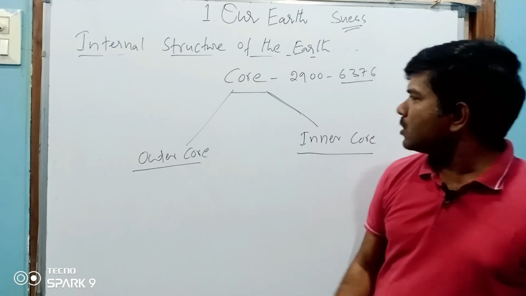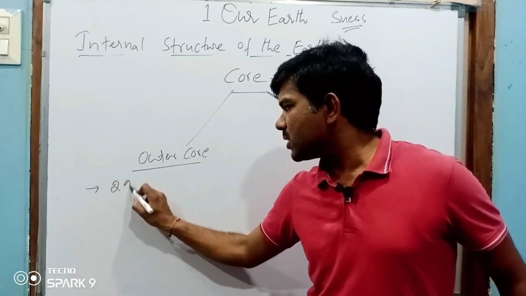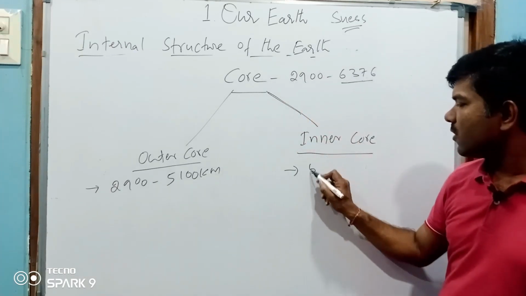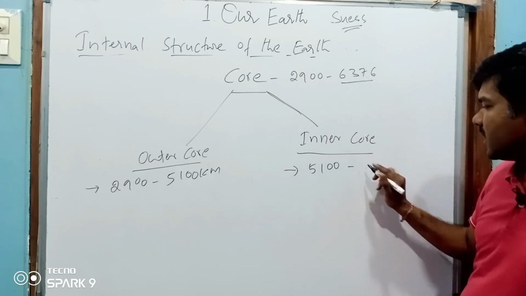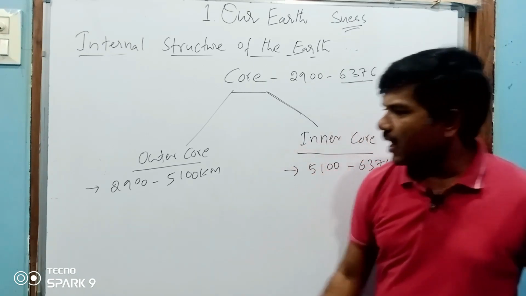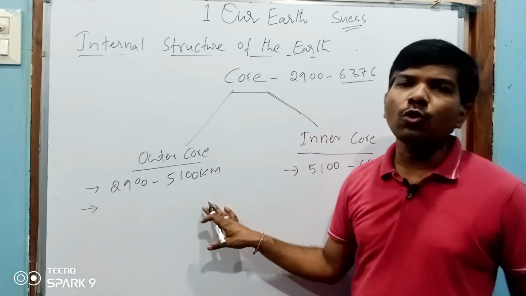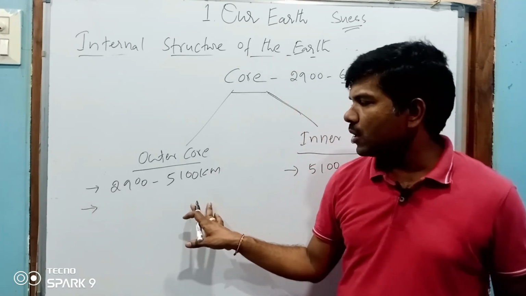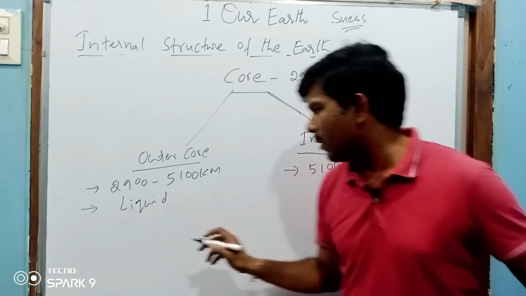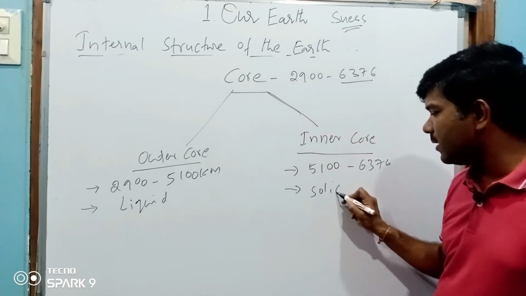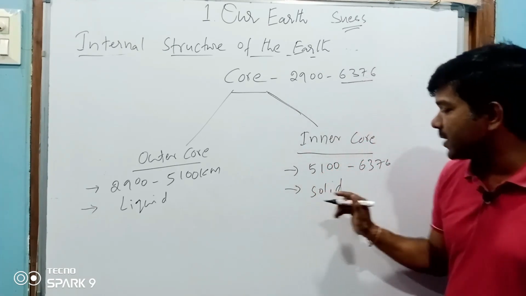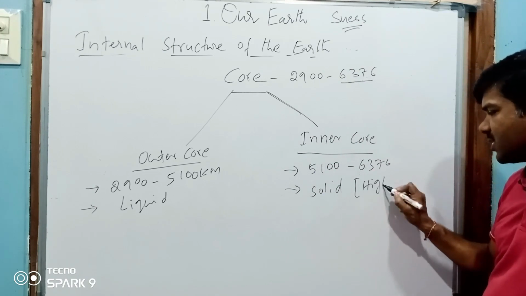Outer core depth is 2900 to 5100 kilometers, and inner core is 5100 kilometers to 6376 kilometers depth inside. The outer core is liquid in form. The inner core is solid. Sir, how can you say it is solid? Because of the high pressure.